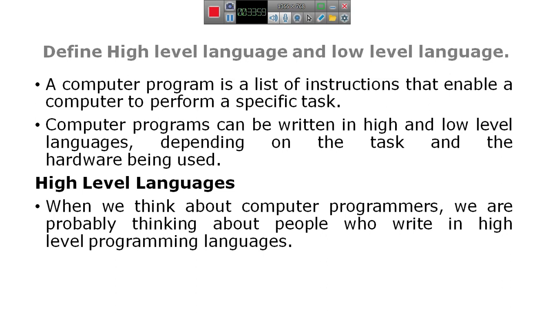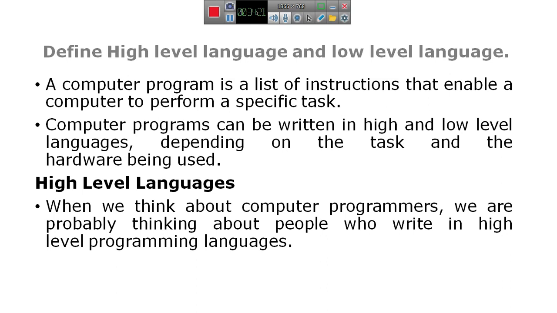But in machine language or low level language, it is difficult to write the code.